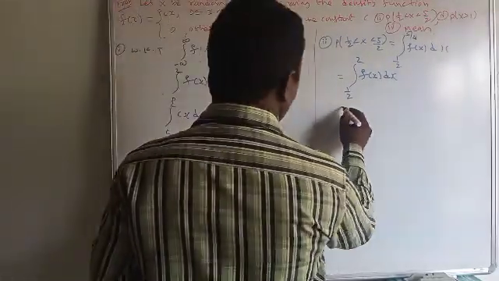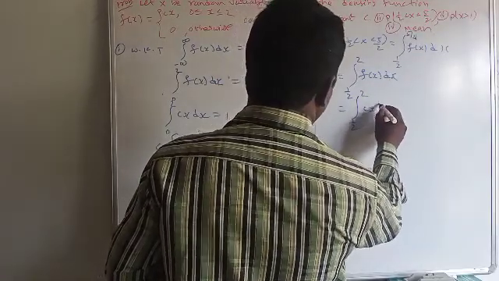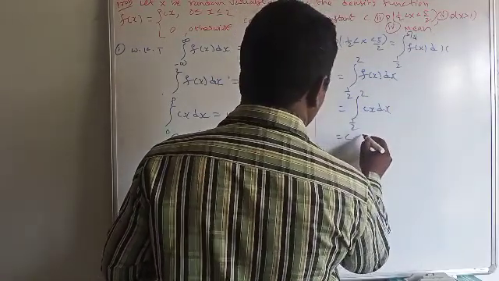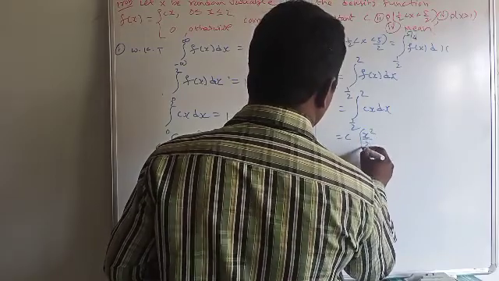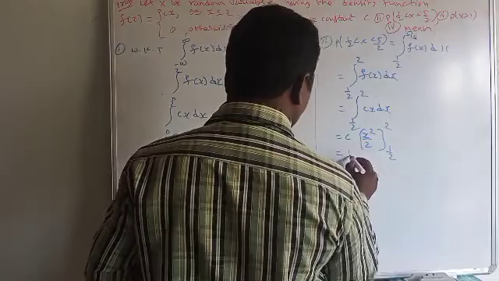So this is equal to integral 1 by 2 to 2. What is f of x? Cx dx. C is a constant, the integration of x is x square by 2. The limits vary from 1 by 2 to 2. What is c? C means 1 by 2.